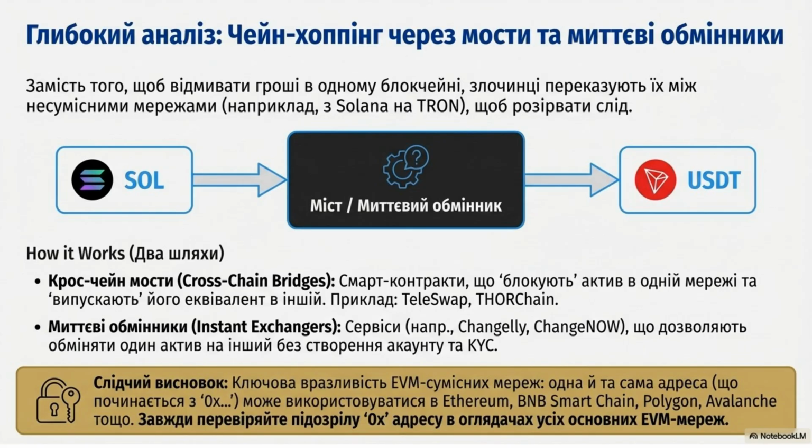Deep analysis of chain hopping involves transferring funds between incompatible networks, for example, from Solana to Tron, via cross-chain bridges or instant exchangers to break the trail. Always check suspicious addresses across all major EVM networks.